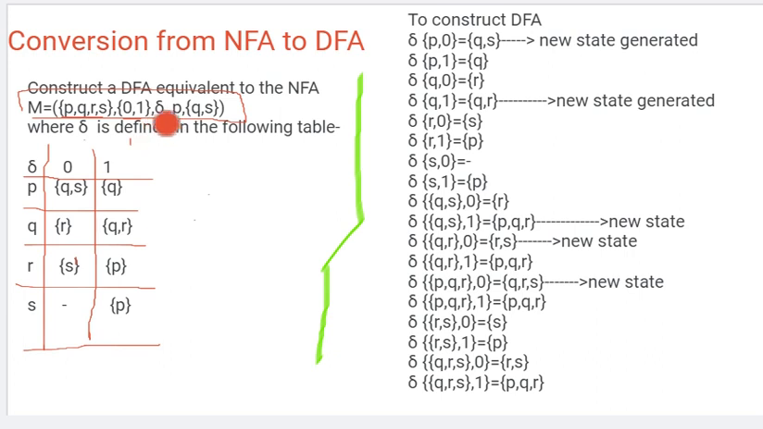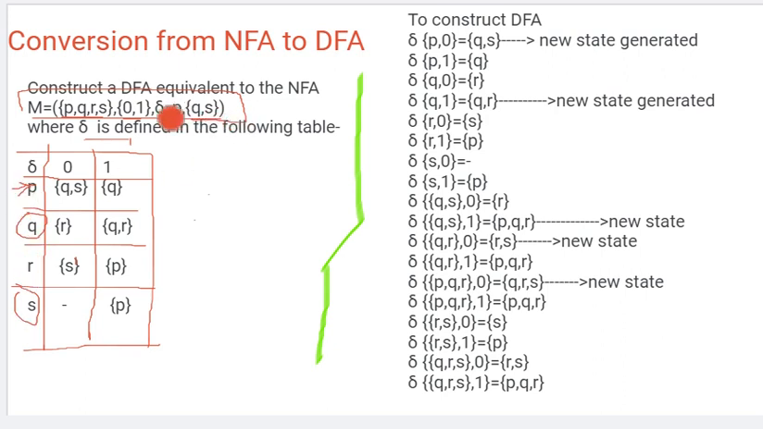Then the transition, which we find with the help of a table, and it is given in the form of a table. The next one is the initial state. The initial state is P. Next is the final state, that is Q, S. Q, S is our final state. Let's see the transition table also. The transition is defined with the help of this table on P, Q, R, S.